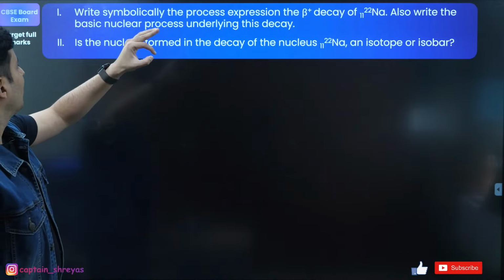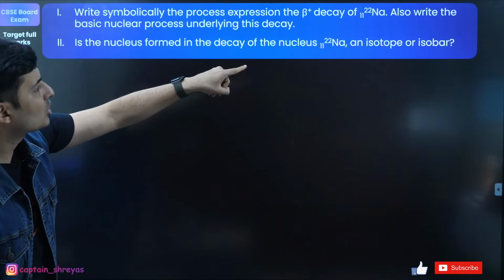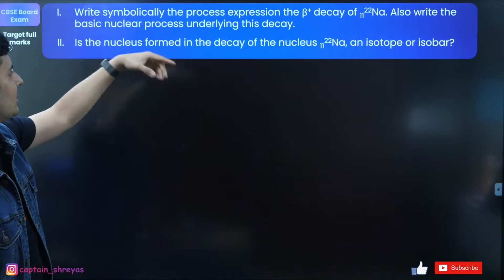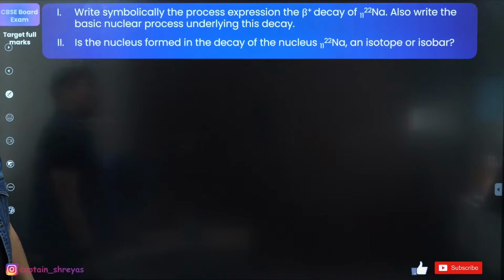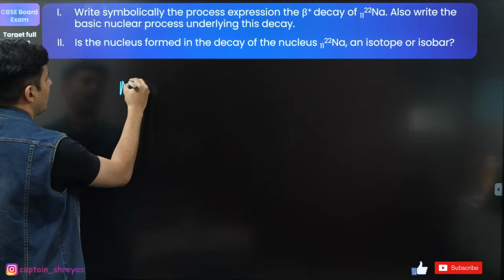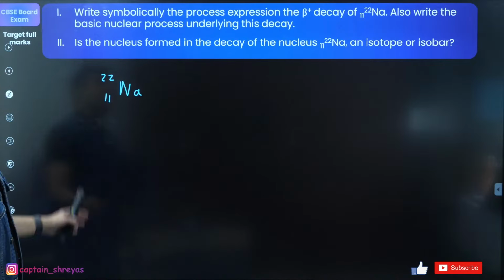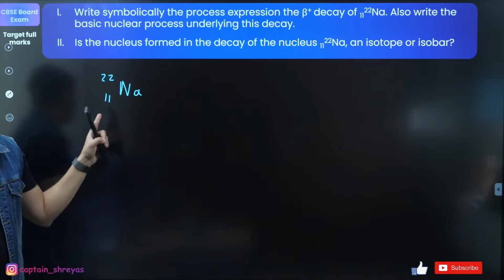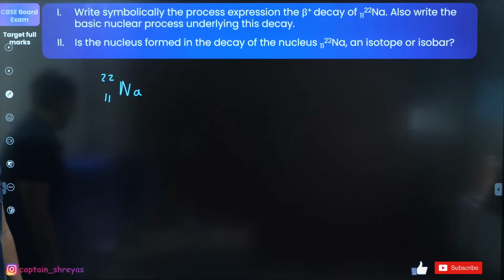What is the process expression for the beta decay of sodium? Write the nuclear process in this decay also. Is the nucleus formed an isotope or an isobar? That is the next question. So if you take sodium 22, 11, and it's undergoing a beta decay.